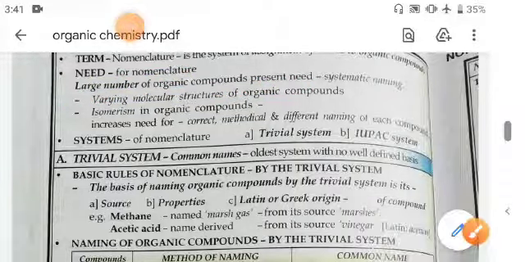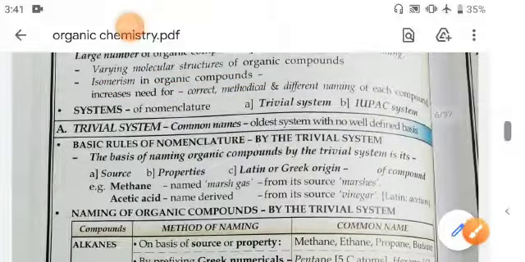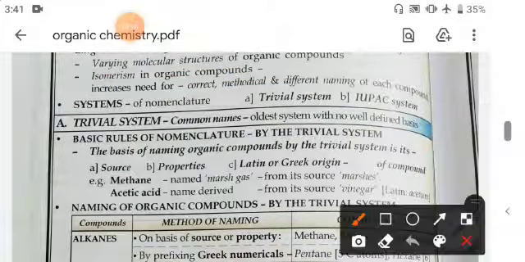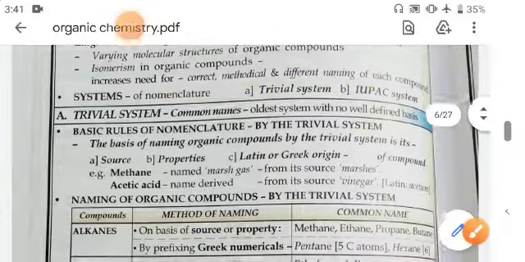With varying molecular structures of organic compounds and isomerism in organic compounds, the need increases for correct, methodical and different naming of each compound. So nomenclature is given here.